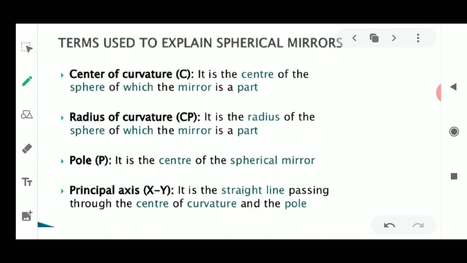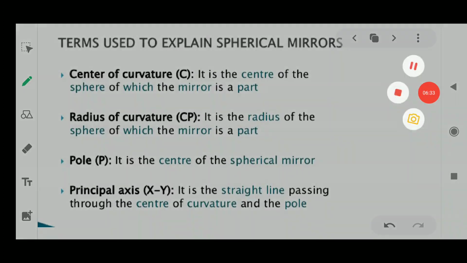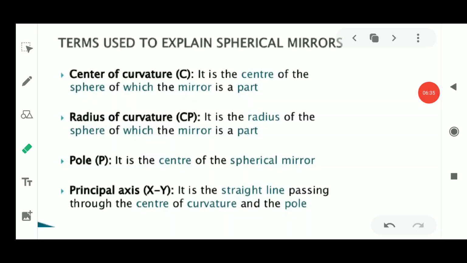Now we go on to the terms which are used for spherical mirrors. All these terms will be common for spherical mirrors, means whether we are talking about a concave or convex mirror, these terms will remain the same. So we first understand the meaning of each and every word. So we start with the first word, the center of curvature.